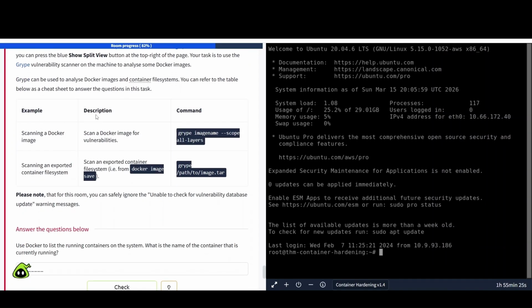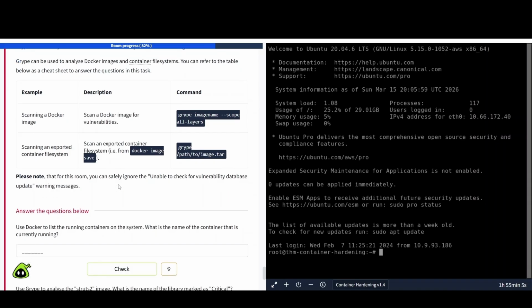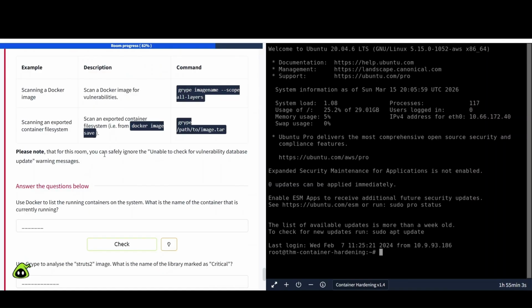So the table: example, description, and the command. Scanning a Docker image: scan a Docker image for vulnerabilities. So grype image-name --scope all-layers. Scanning an exported container file system: scan an exported container file system, for example from docker image save. So grype then path to image.tar. Please note that for this room, you can safely ignore the unable to check for vulnerability database update warning messages.